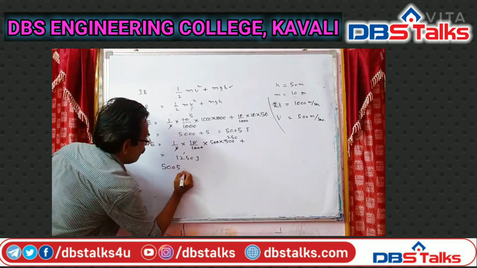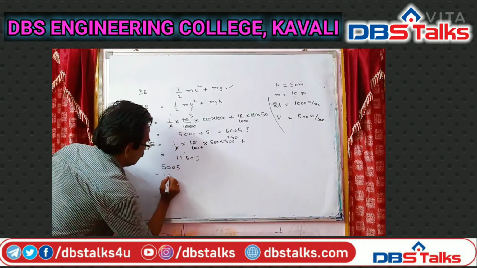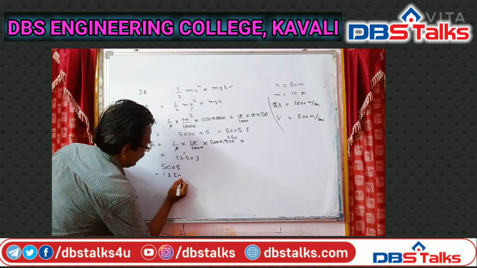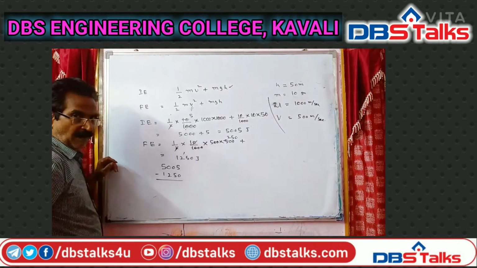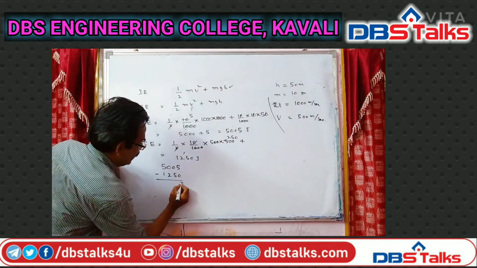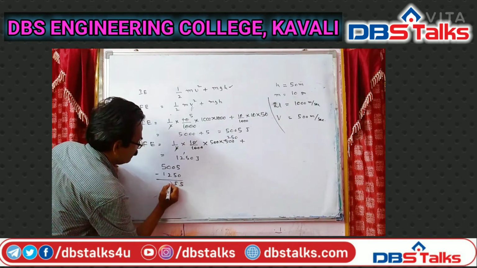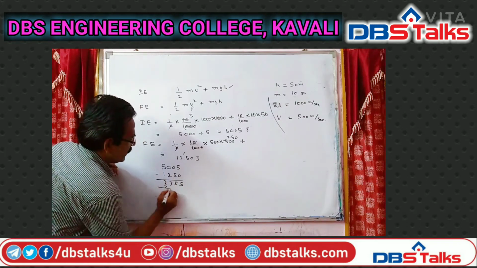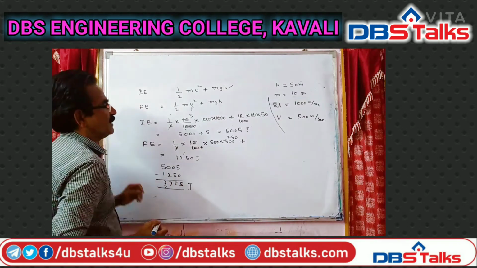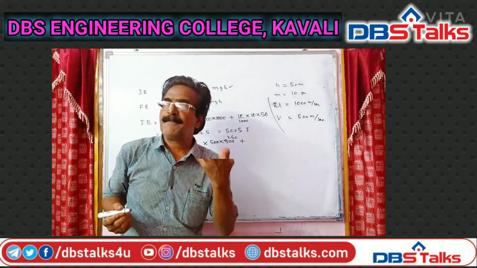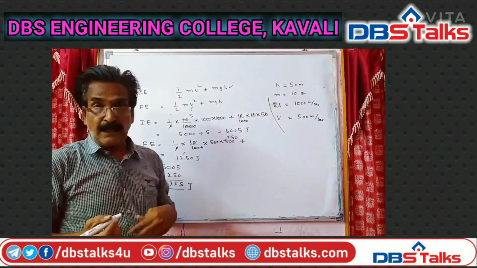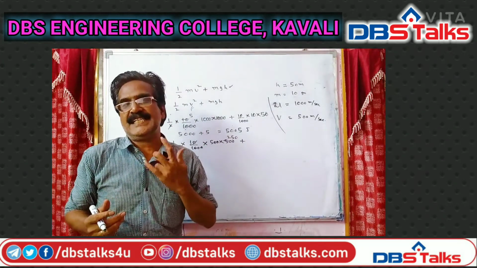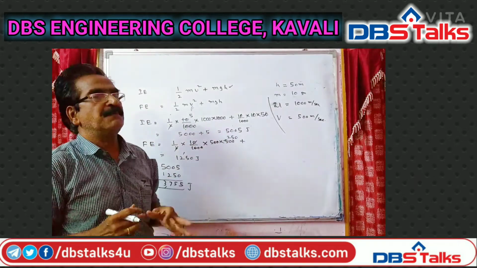This entire part becomes 0. So you have to find only this part. 3 zeros cancel, 2 250s, 250 into 5, 1250 joules. 1250 joules.